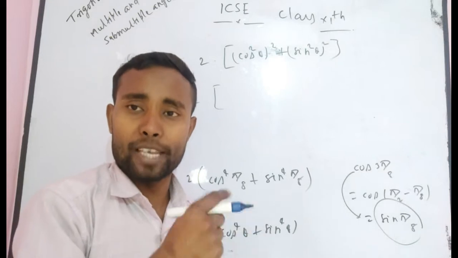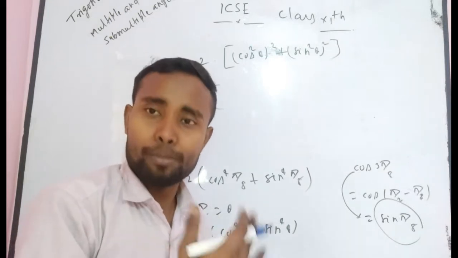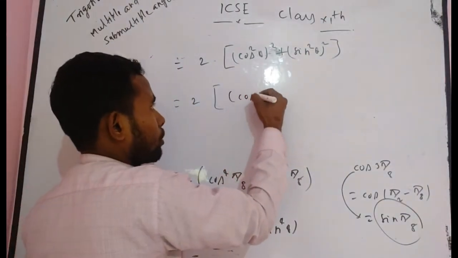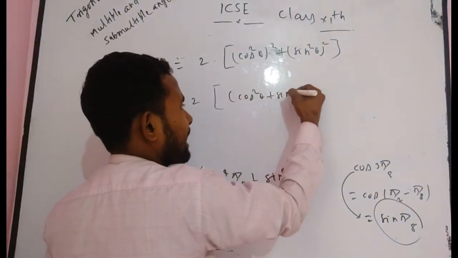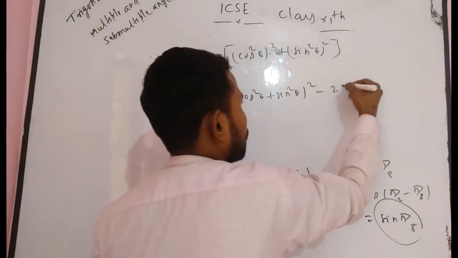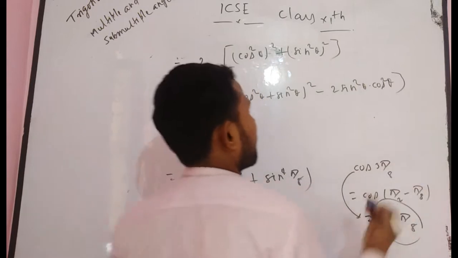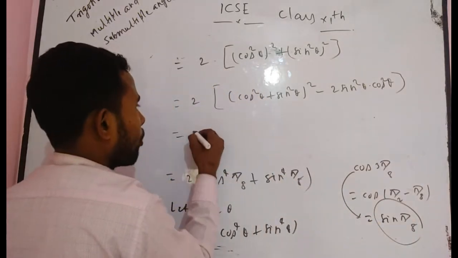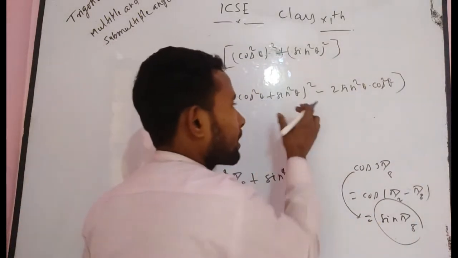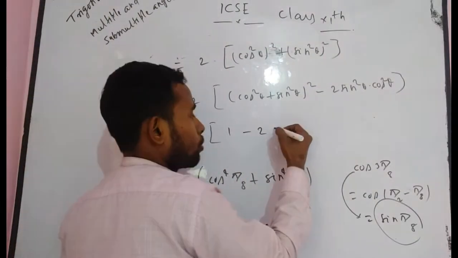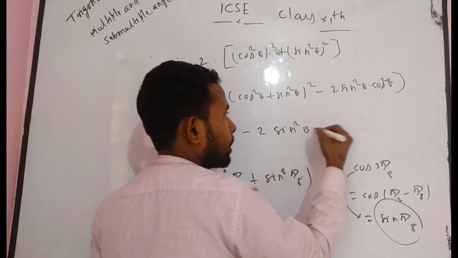As you know, a square plus b square is equal to (a plus b) whole square minus 2ab. So can you write it as (cos square theta plus sin square theta) whole square minus 2 times sin square theta into cos square theta? Now you have to simply think about it. As you know, cos square theta plus sin square theta is equal to 1. So can you write 1 minus 2 times sin square theta into cos square theta?